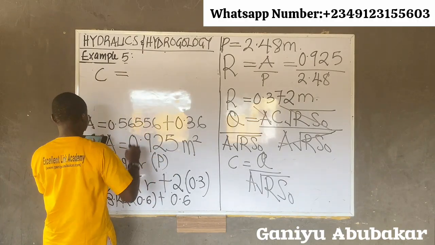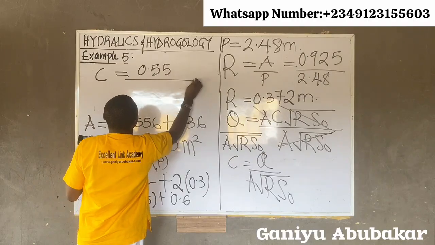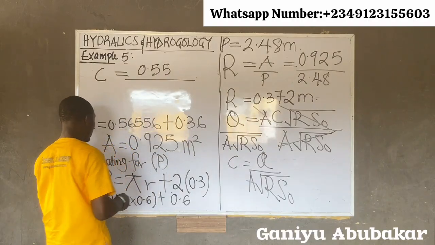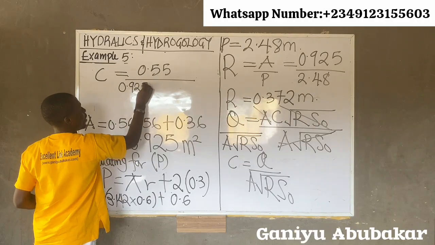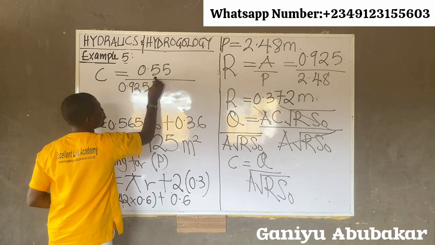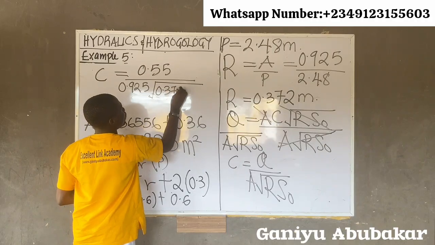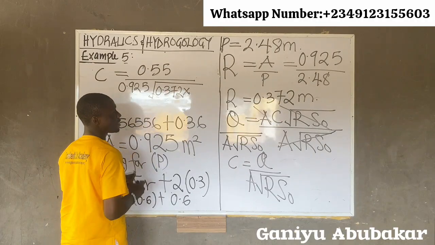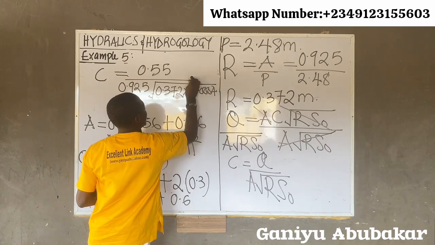Please check. What's Q? Q is 0.55 all over, what's A? A is this value, have it? 0.925 root, what's R? 0.372 times, what's S naught? 0.0004. All right, I have this, please.